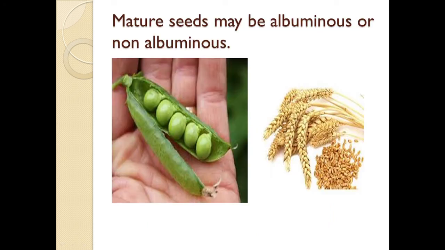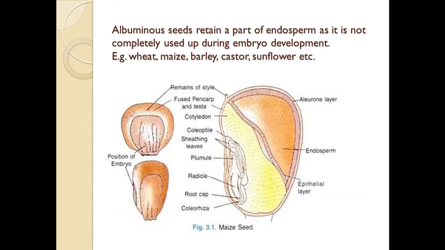Mature seeds may be albuminous or non-albuminous. Now what is meant by albuminous as well as non-albuminous seeds? See, the first type is albuminous seeds. Albuminous seeds retain a part of endosperm as it is not completely used up during embryo development. Such seeds are called albuminous seeds. What are albuminous seeds? The seeds which retain a part of endosperm, which is not completely used up during embryo development, are called albuminous seeds.